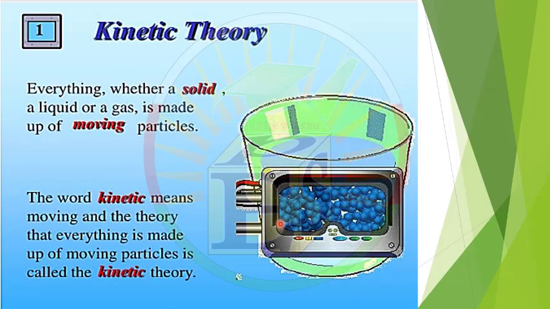At first we must know the meaning of kinetic theory. Everything, whether a solid, a liquid or a gas, is made up of moving particles. We have known before, when we studied energy and energy transformation, that any material consists of tiny particles. These particles are continuously moving. If they gain energy, they will be faster. If they lose energy, they will be slower. The word kinetic means moving, and the theory that everything is made up of moving particles is called kinetic theory.